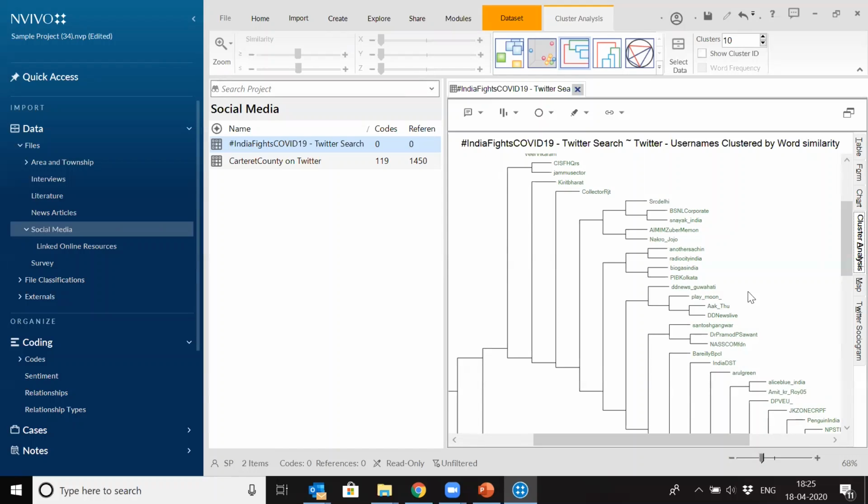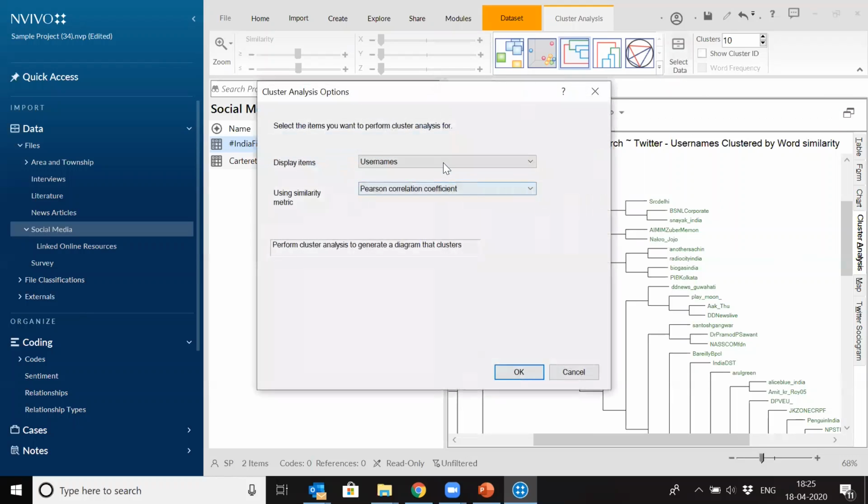So even in this coronavirus thing, some are against the central government policies, some are with the central government policies. You can always make out in this thing. So this is an example I want to give you, right? Again, you can change the data from here. So right now it's showing usernames. You can change it to hashtags, mentions, locations. So you can see hashtags with the same kind of word similarity.